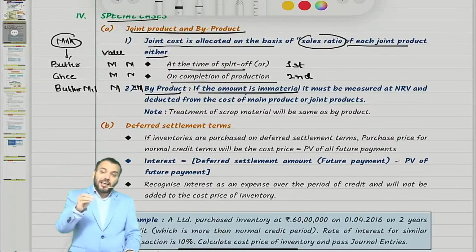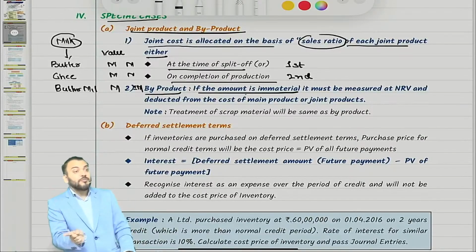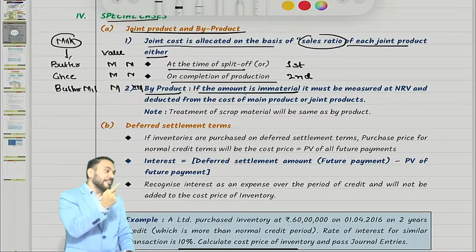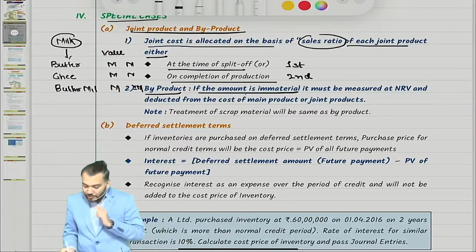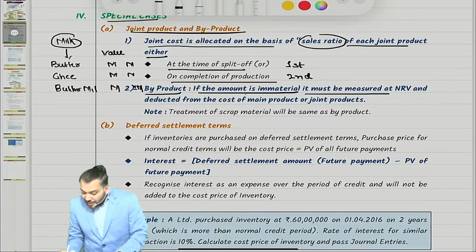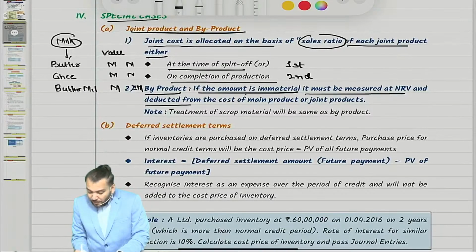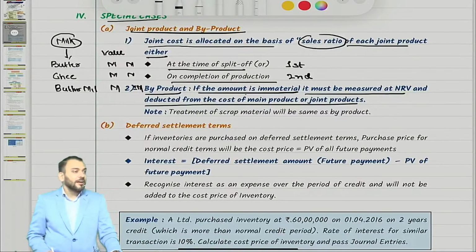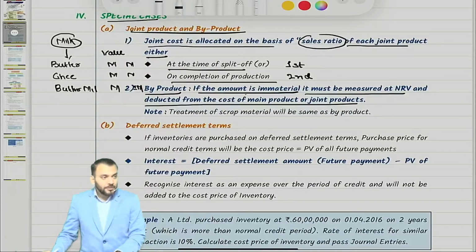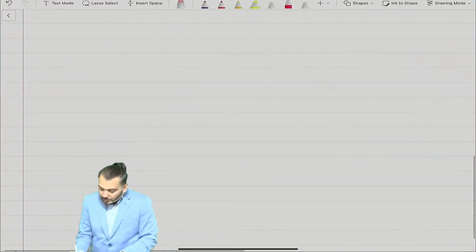It should be measured at NRV, and that NRV can be deducted from the cost price of the main product. Understood? So it must be measured at NRV and deducted from the cost price of the main product or joint product. Understood this point? Just try to understand what I want to say.